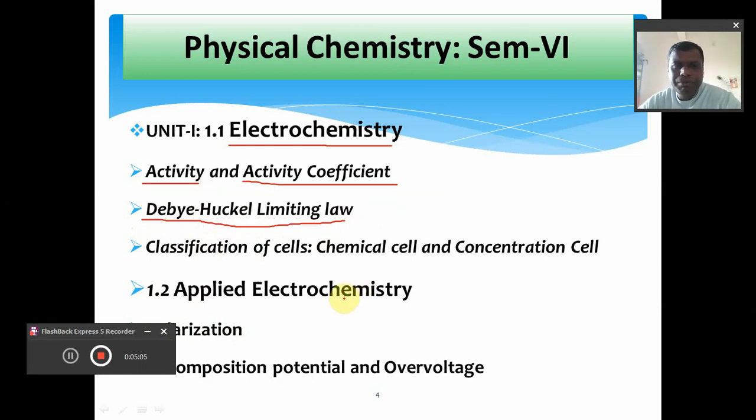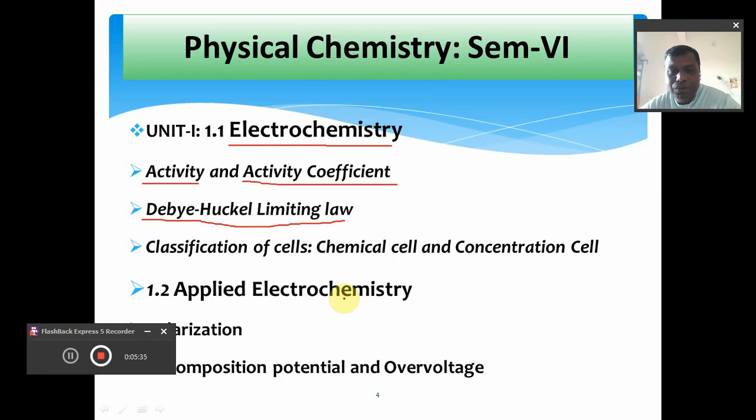The important part of this electrochemistry topic is the classification of cells. So we are going to talk about the different types of the cells as chemical cell and the concentration cell, and the sub classification of this chemical cell and the concentration cell with their equation for the EMF or the potential of the cell also, and that may be with transference, without transference, reversible to cation, reversible to anion.